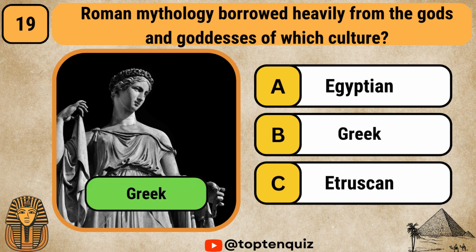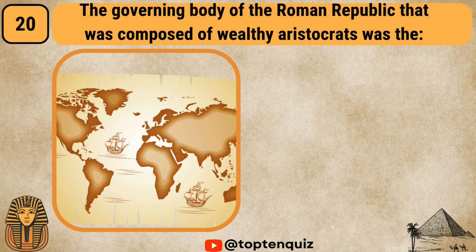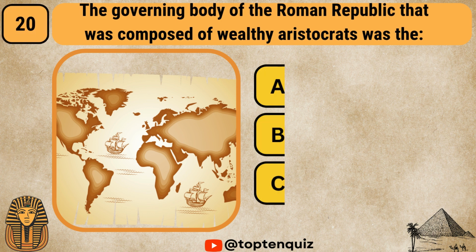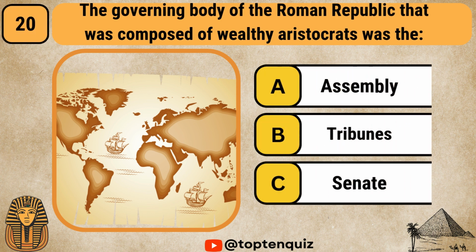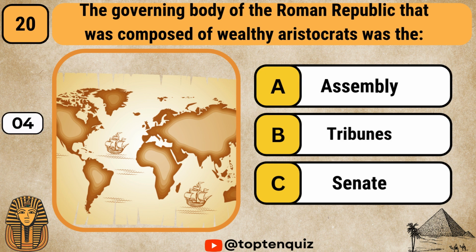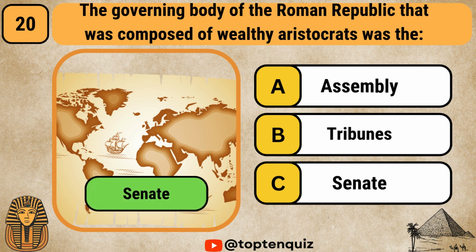Greek. The governing body of the Roman Republic that was composed of wealthy aristocrats was the assembly, tribunes, senate. It was called the Senate.